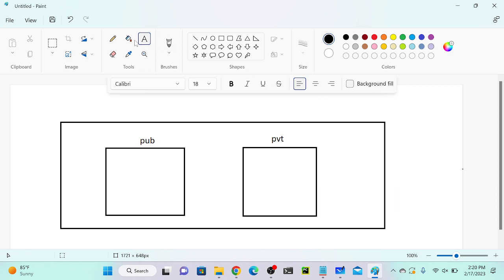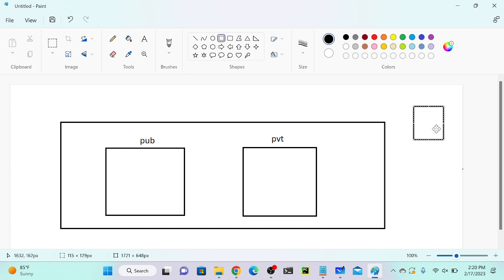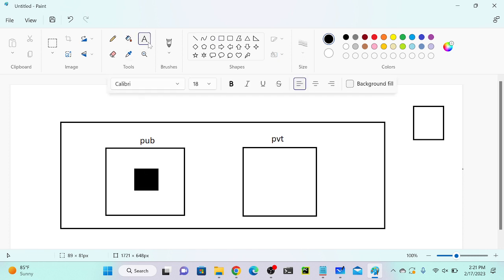I have an S3 bucket. I created the S3 bucket outside of my VPC and this is a public S3 bucket. If you have a public IP address, then only you can connect to your S3 bucket. If you don't have a public IP address, you cannot connect to your S3 bucket. So first I will create a virtual machine inside my public subnet and this virtual machine will have a public IP address and a private IP address.